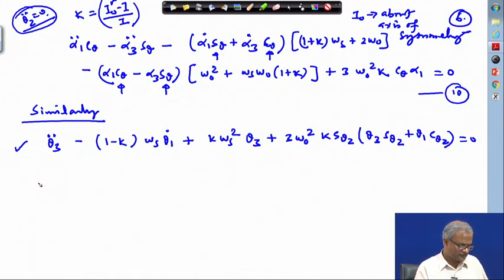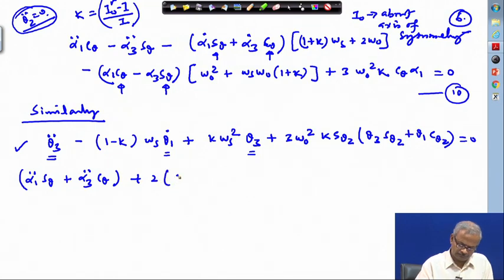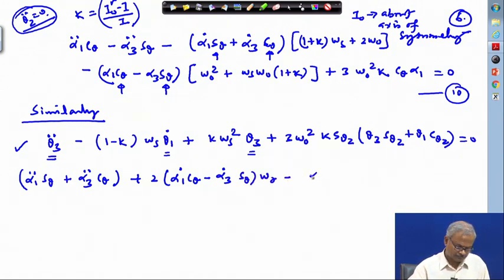Okay, so theta 1 double dot we have already reduced. Now we are working with theta 3 double dot. Inserting, we have already got theta 3 double dot, theta 1 dot, theta 3 etcetera. So, insert all these things here. We cannot avoid this mathematics.